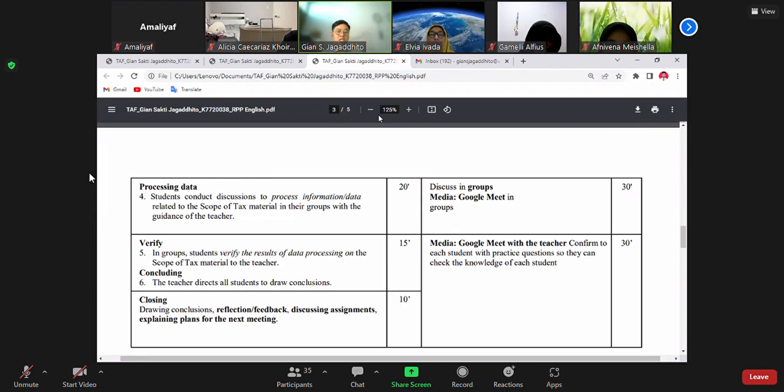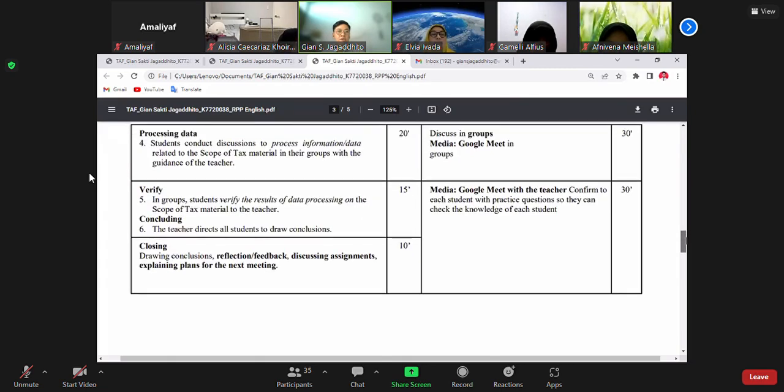Confirm each student with a practice question so they can check the knowledge of each student. And the closing is drawing conclusion. It's about reflection or feedback from the teacher, our discussion assignment, or explaining plans for the next meeting.